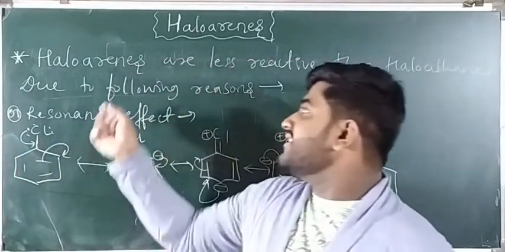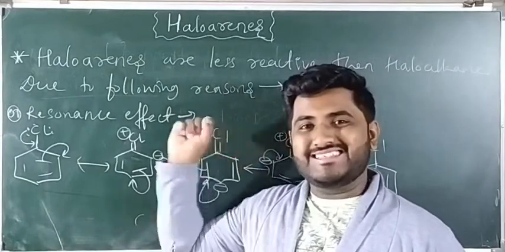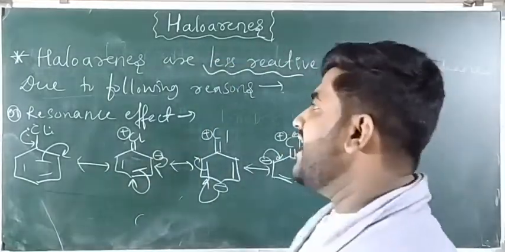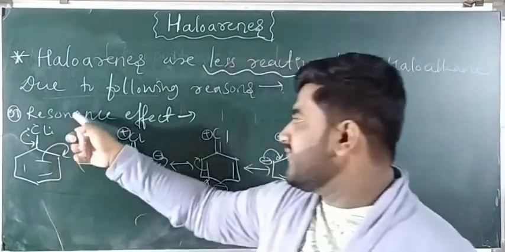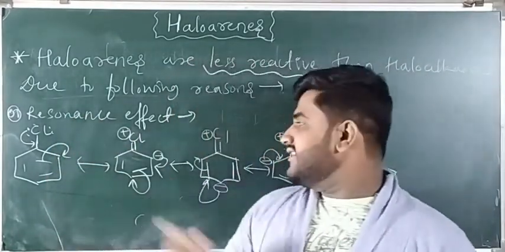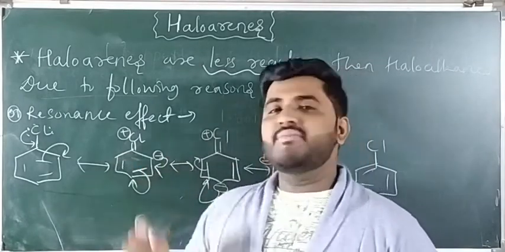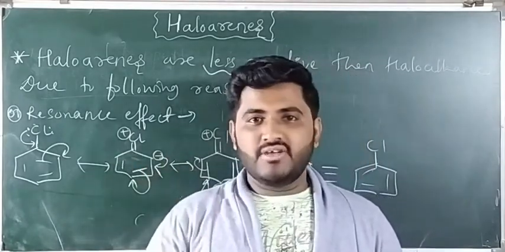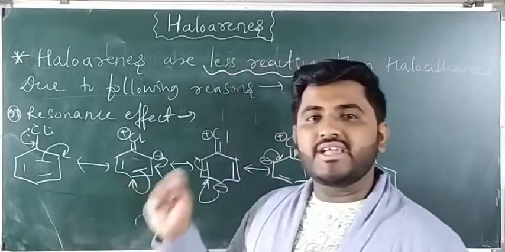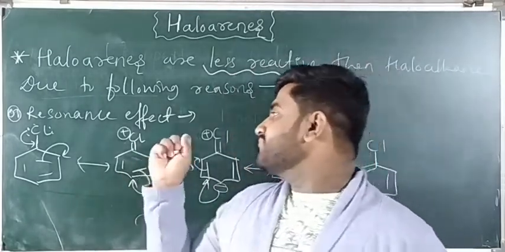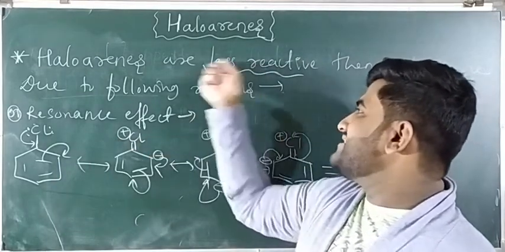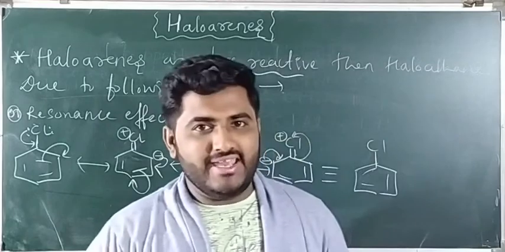So, what are we studying? Haloarenes are less reactive than haloalkanes. Why? Because the first reason is the resonance effect. Due to the resonance effect, we can easily say that between the carbon and halogen atom there is a double bond character. So to break that bond is a very difficult task. Therefore, there is a difficulty, and haloarenes are less reactive than haloalkanes.